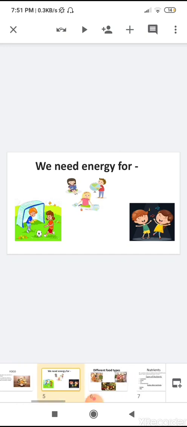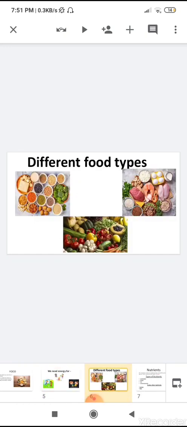And you eat different types of food. Why do you eat different types of food? Because different types of food contain different nutrition. So children, what is nutrition?